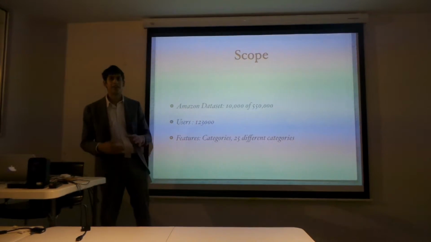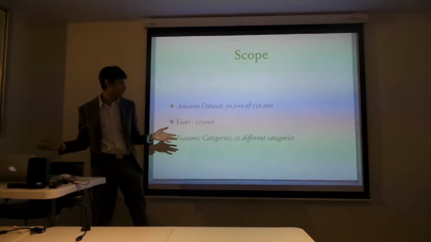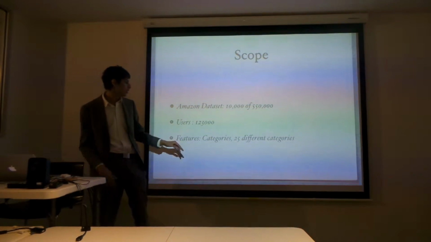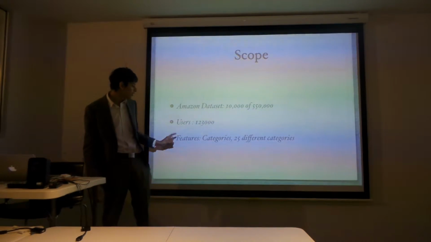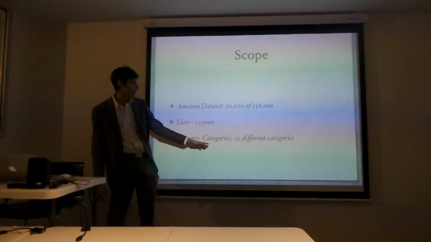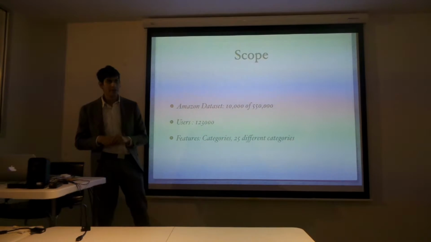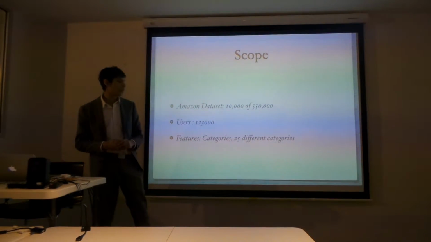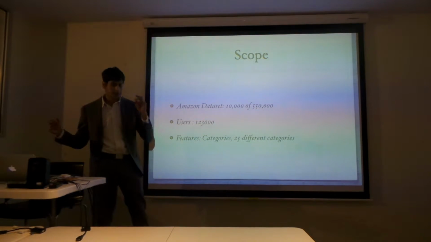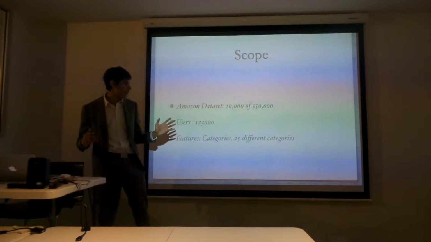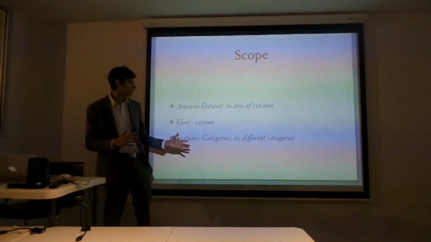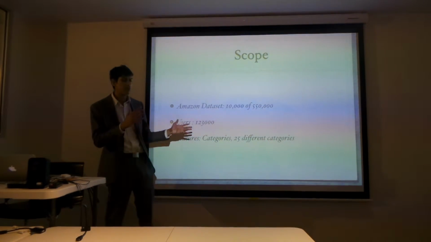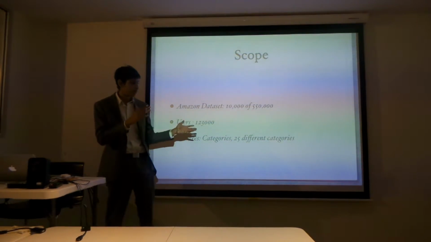So one item has multiple ratings from multiple users. And the feature I used was categories. Each item, which is all books, has a category 1 to 25. The reason I did this is I found that it was the most prominent category for my models.